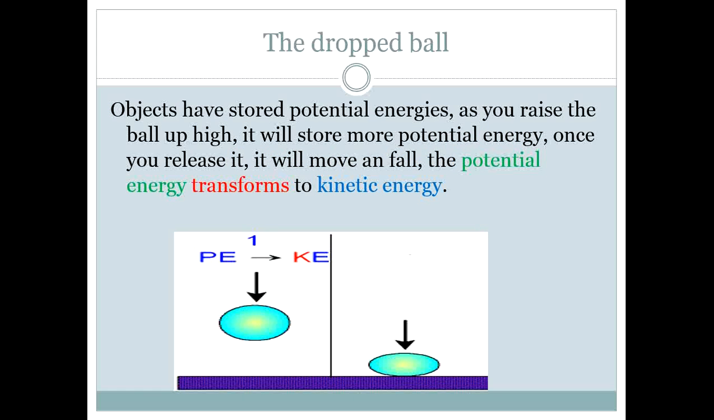Example three, the drop ball. Objects have stored potential energy as we raise the ball up high. Due to the height, it will store more potential energy once we release it. So when it falls down, the potential energy will transform, will change to kinetic energy. Another example of energy transformation.